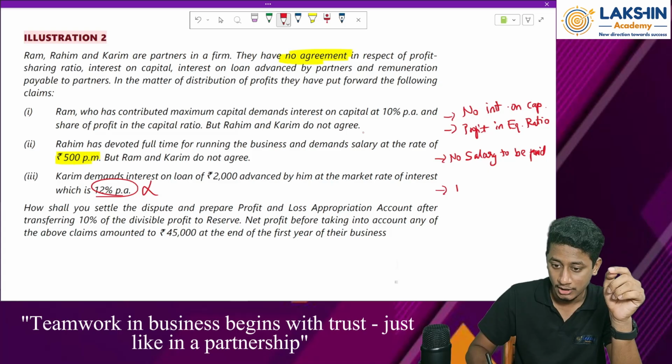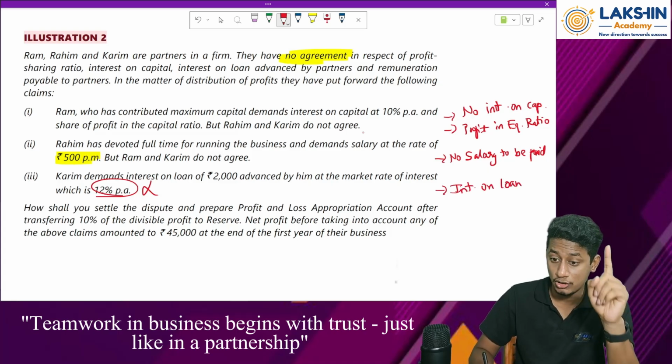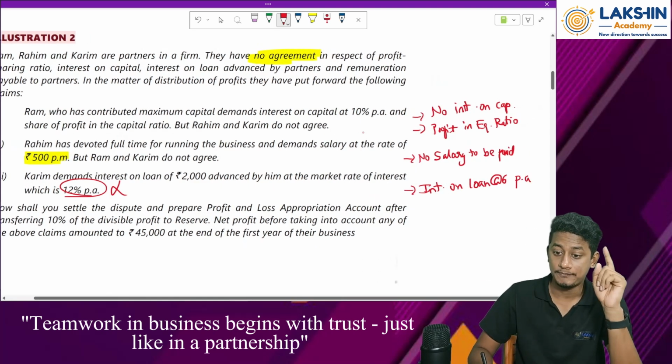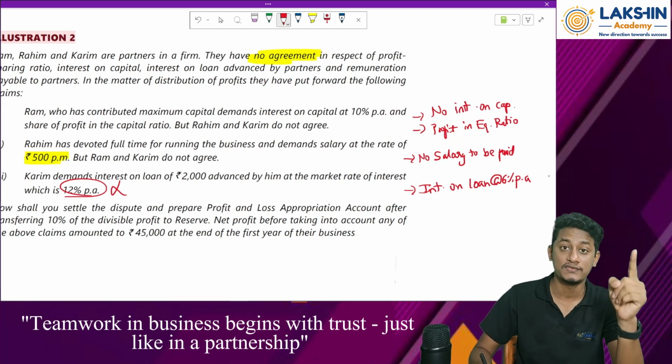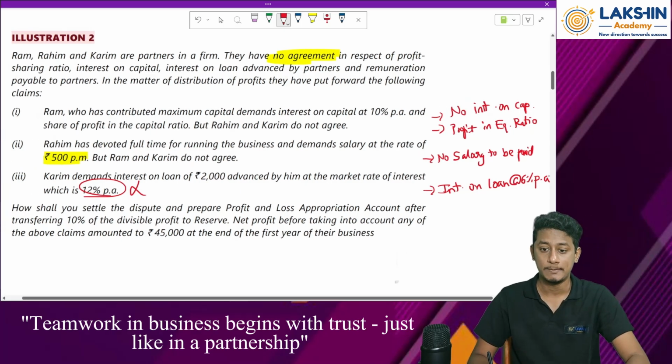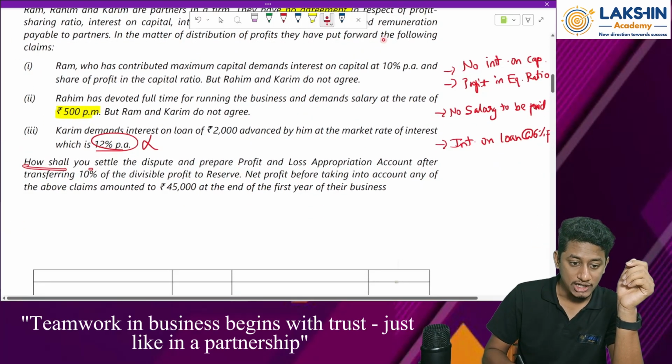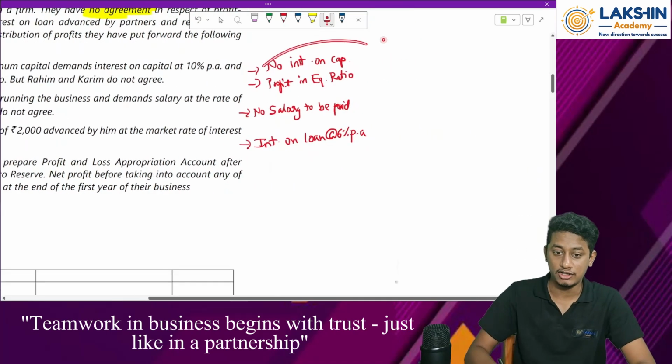So, interest on loan, not interest on capital, at the rate of what? 6% per annum. On the basis of 6% per annum, interest should be given to the partners. Okay, then. What have they asked us? How shall you settle the dispute? We have settled all the disputes clearly.